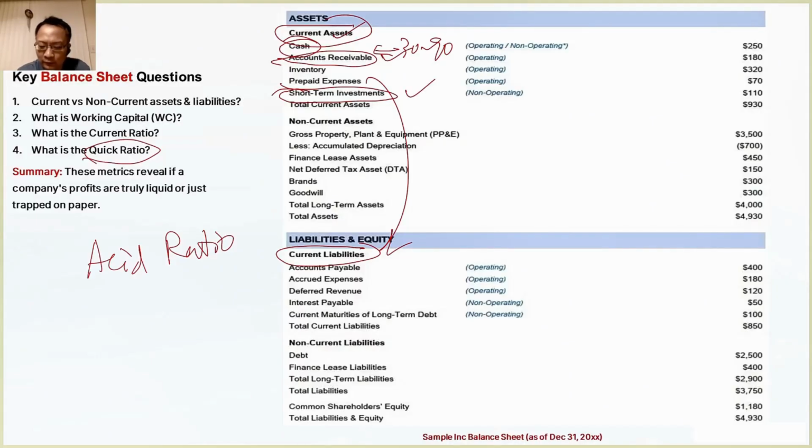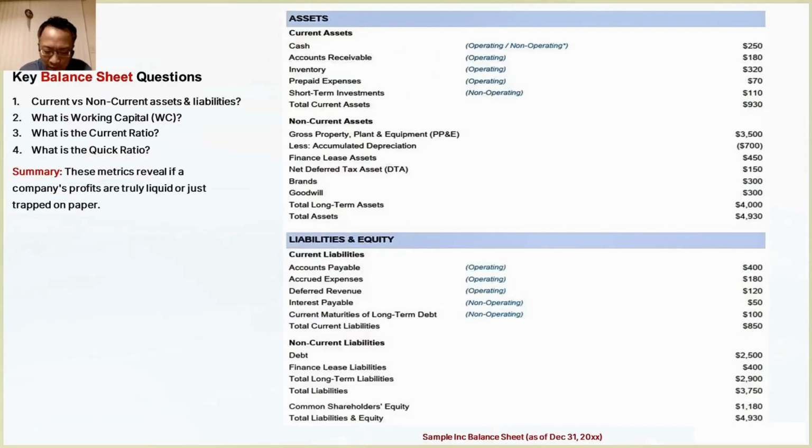What is that? It's very illiquid because inventory often includes a lot of raw materials that can be bulky and hard to convert into cash in the short term. So that's why it's cash plus accounts receivable plus short-term investments. These three categories are the most liquid, the easiest short-term assets to turn into cash,